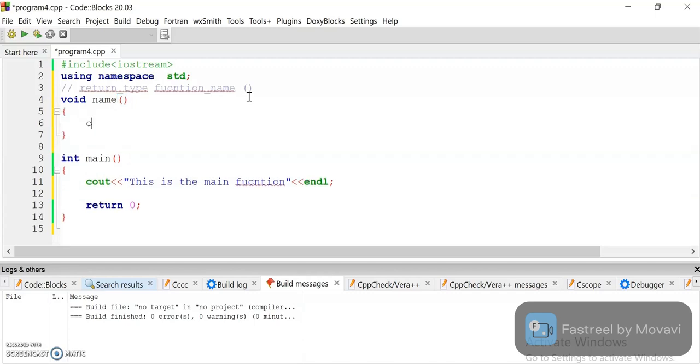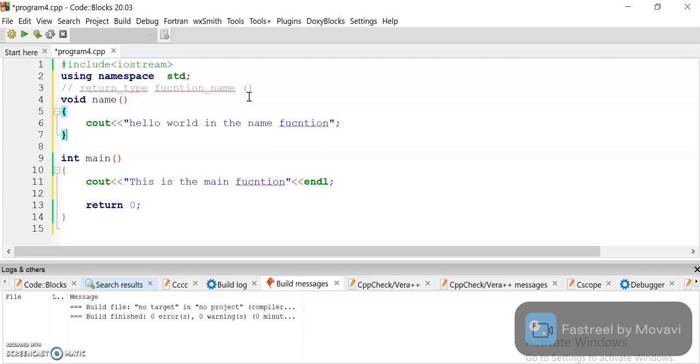brackets. Okay, so here I just write cout and void, and void in the main function. So in the main function, it is a main function.